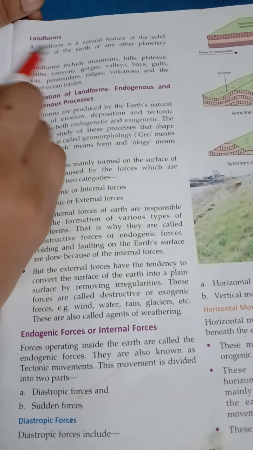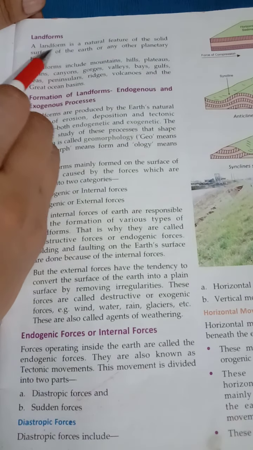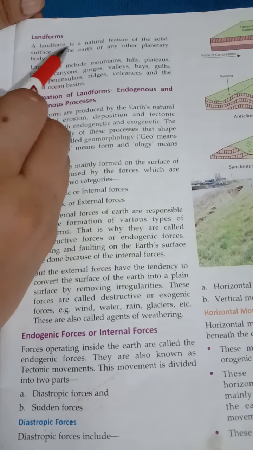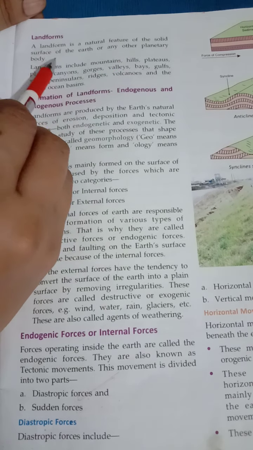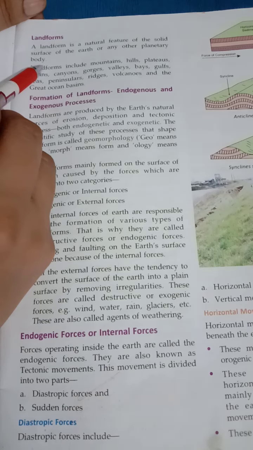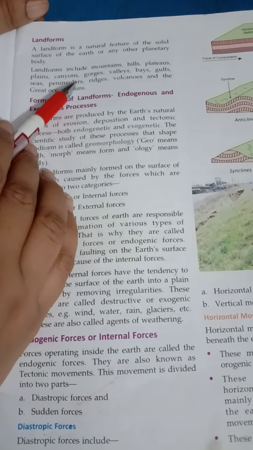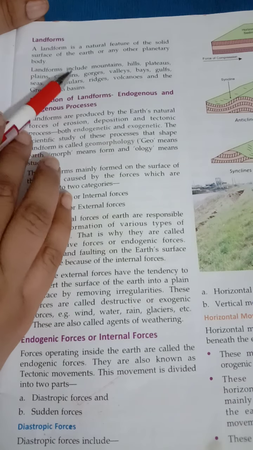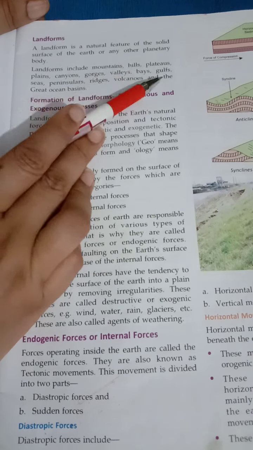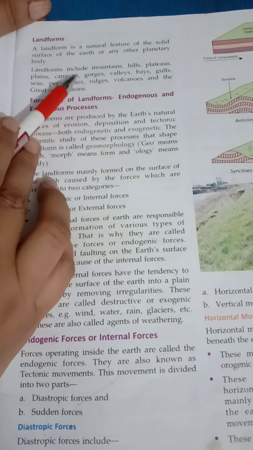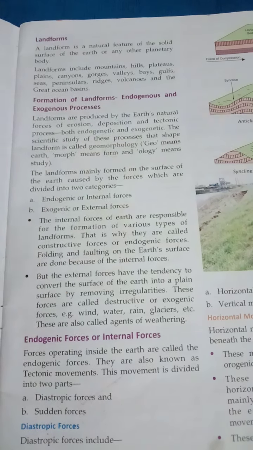What is a landform first? Children, what is a landform? A landform is a natural feature of the solid surface of the earth or any other planetary body. For example, there are plains, canyons, gorges, valleys, hills, plateaus, mountains, volcanoes. All these are landforms.